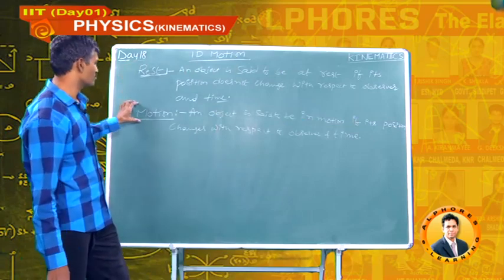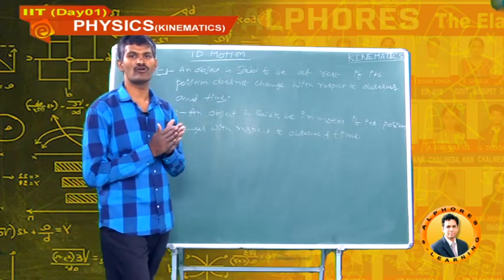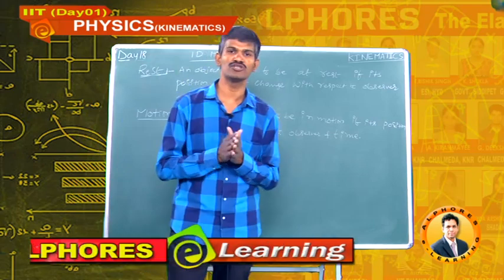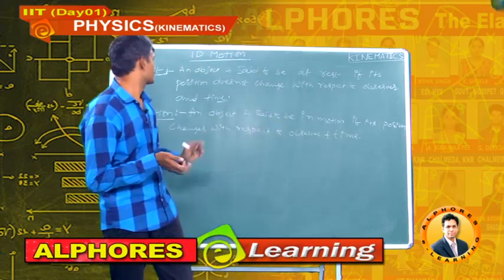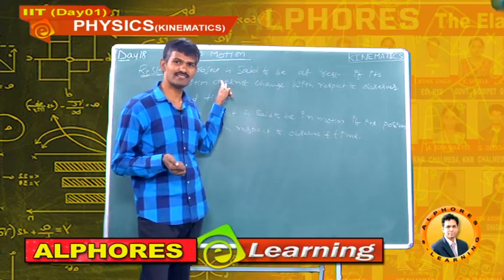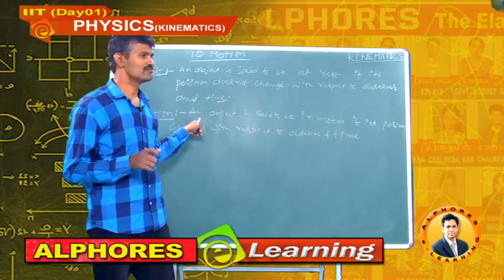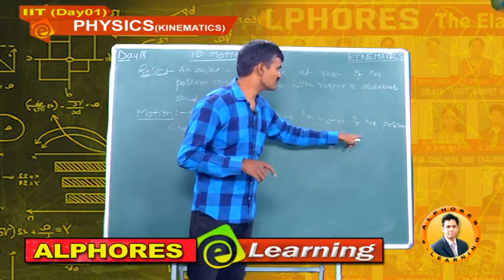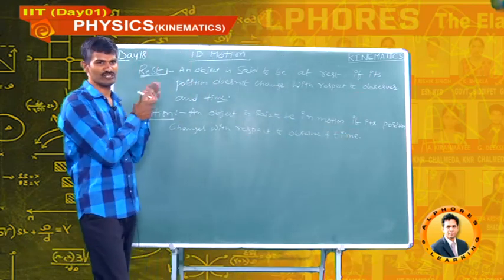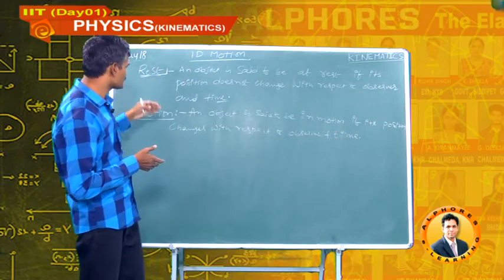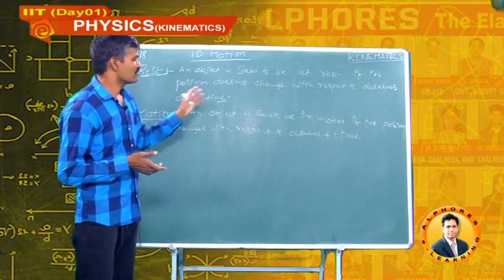Rest and motion are relative quantities. In the sense, there is no meaning for rest and no meaning for motion without the observer. This observer decides whether this object is at rest or in motion. To understand this point, I will take one example.